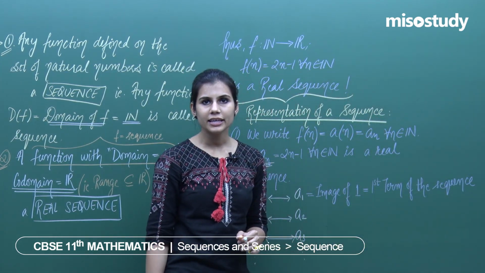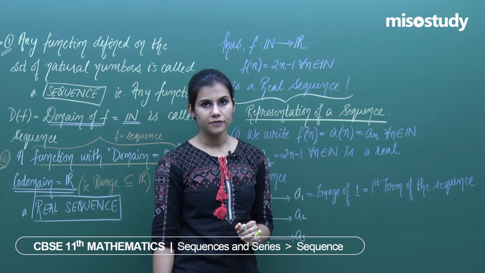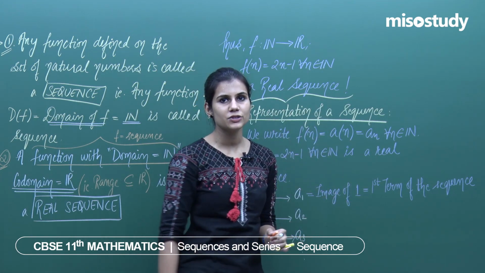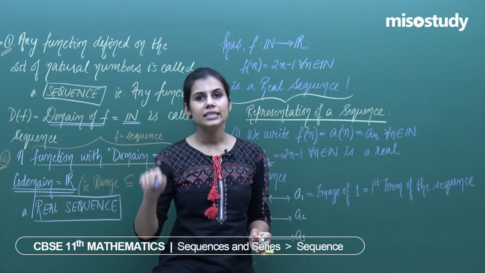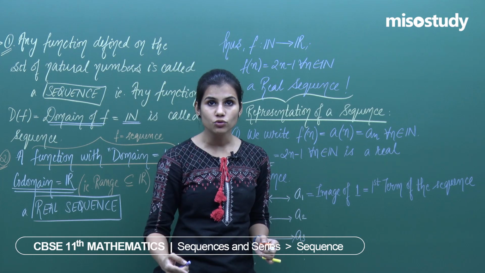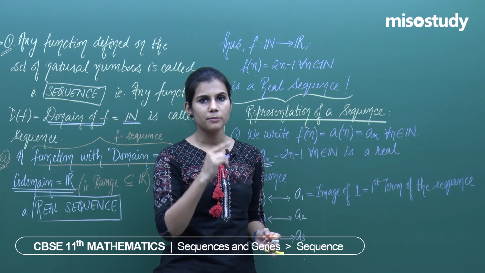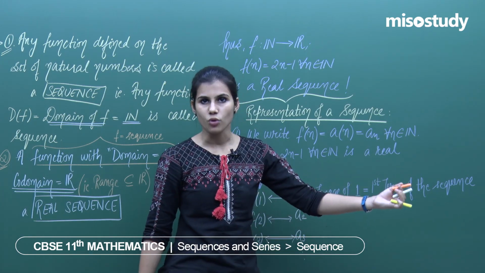When you are concerning yourself with sequences, there is ordering always defined. There is a first term, second term, third term, fourth term, fifth term, and so on. There is positioning of elements fixed. First term is the image of natural number 1. Second term is the image of natural number 2. Third term is the image of natural number 3. Fourth term is the image of natural number 4, and so on till the nth term is the image of natural number n, and so on.